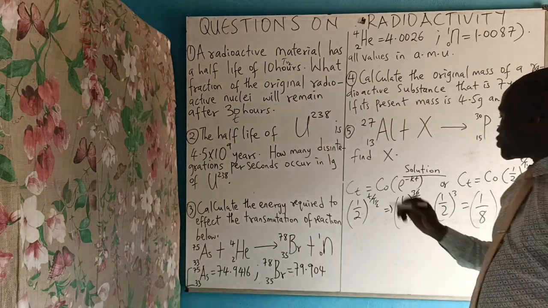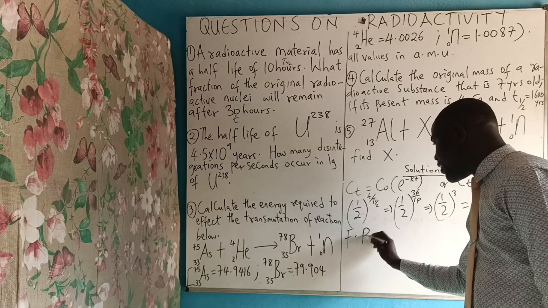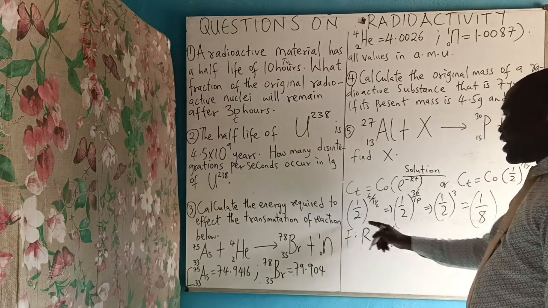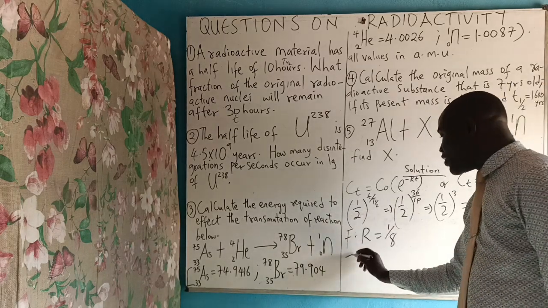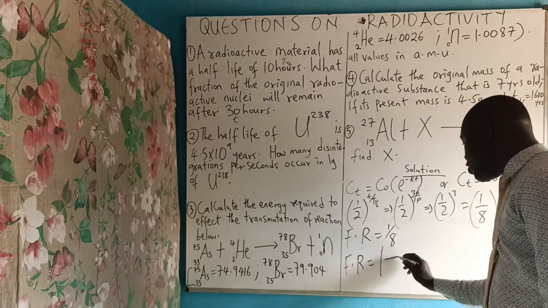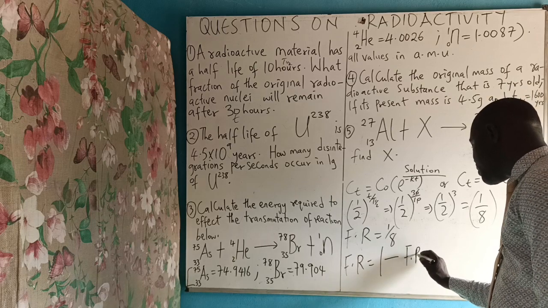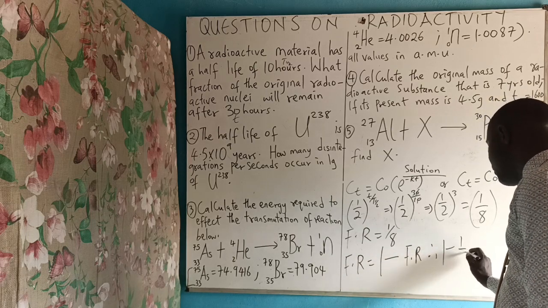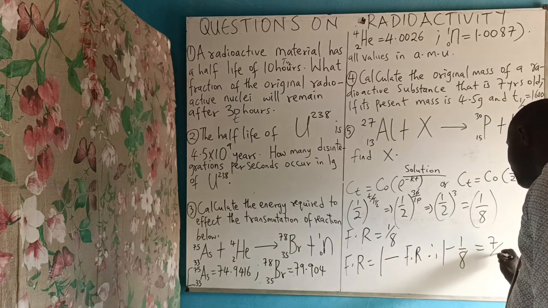If they ask you the fraction that decays, remember the fraction that remains equals 1 over 8, and this is the formula: the fraction that will decay equals the total fraction, 1, minus the fraction that remains. That means 1 minus 1 over 8 equals 7 over 8.